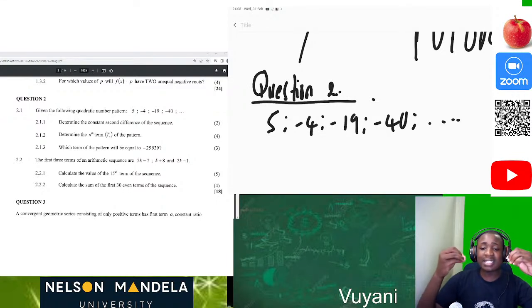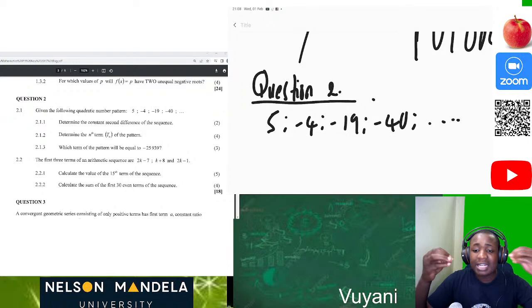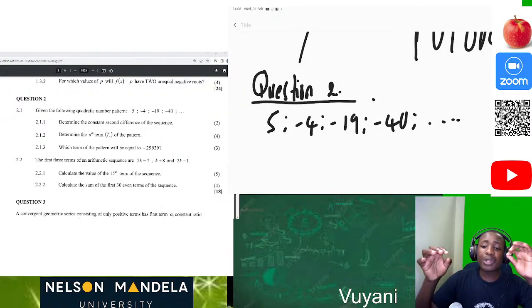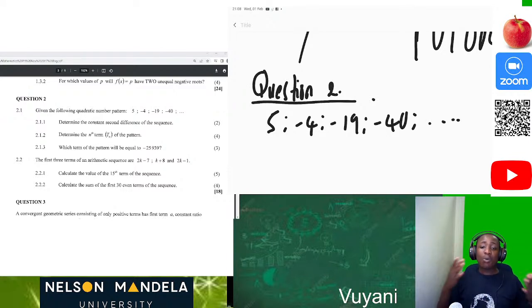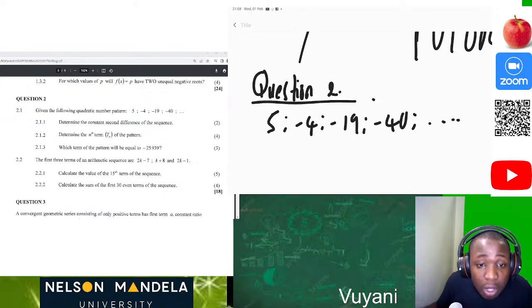So what do we know about a quadratic number pattern? We know that it has a constant second difference, and the first difference of a quadratic number pattern makes up an arithmetic sequence.